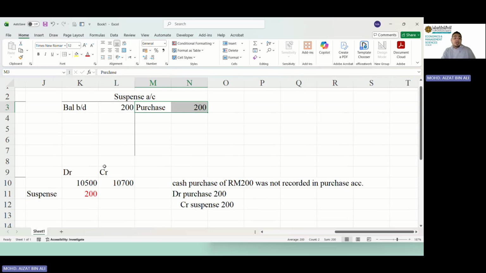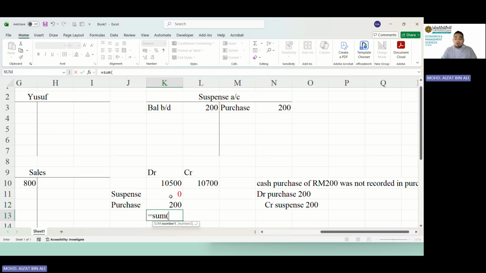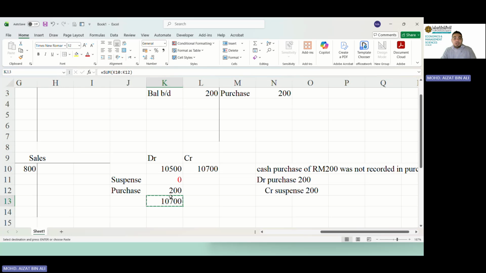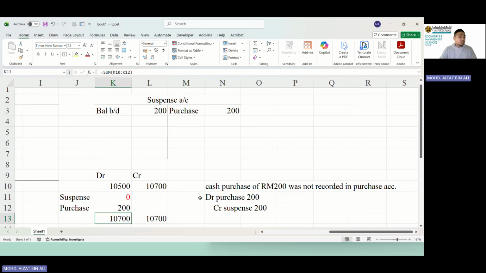Later on in our trial balance, this suspense account will be zero. Instead, we will have our purchase account increased by 200 ringgit. So the total in our trial balance will be the same amount, 10,700 and 10,700. I hope this is clear how to use suspense account.